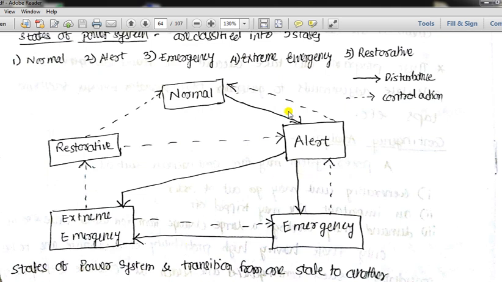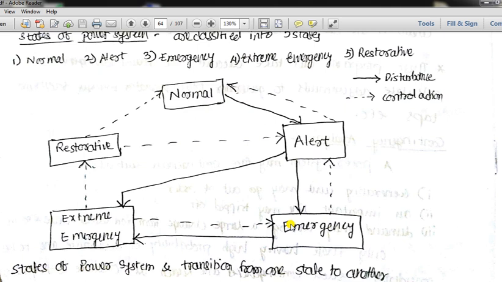Here the dotted line indicates the control action and the thick line indicates the disturbance. In the beginning, when our power system is operating in the normal state, in the presence of a disturbance it can change its state to the alert condition. In case of further disturbance it can enter the emergency state, and in the emergency state, if we initiate a control action, the system can get back to the alert state, and from the alert state, in the presence of control action, it can again go back to the normal state.